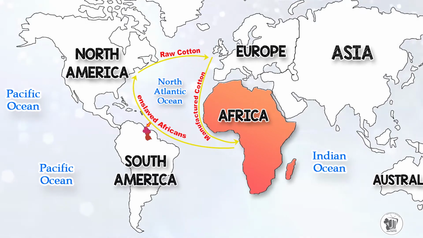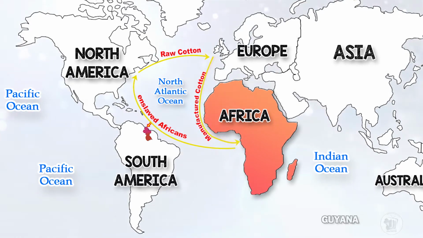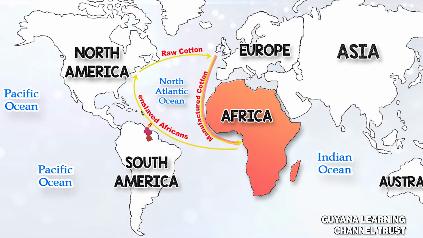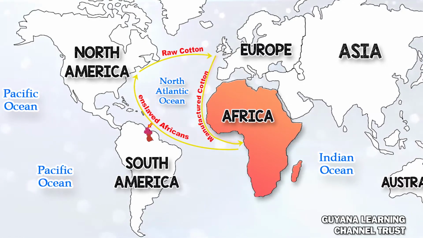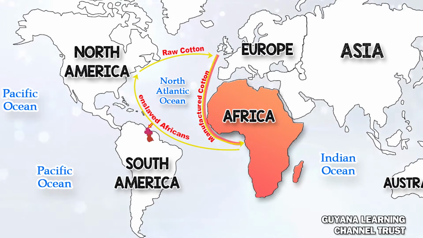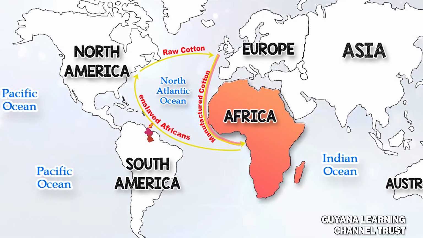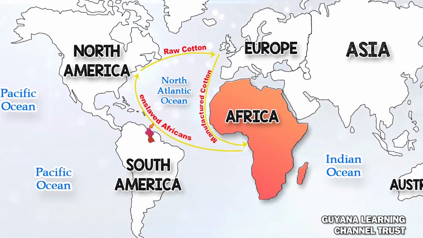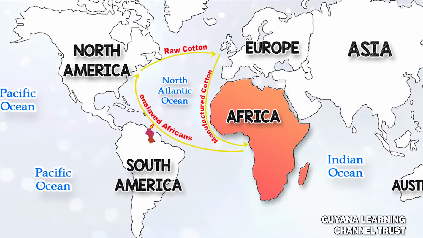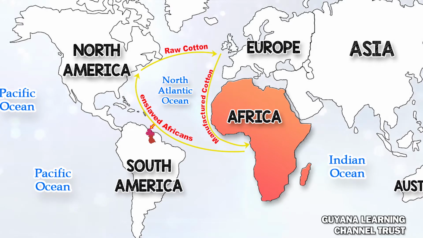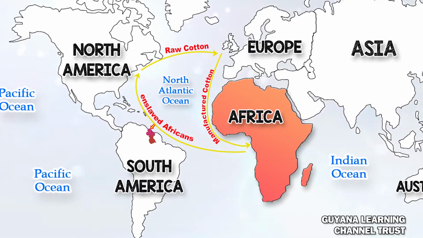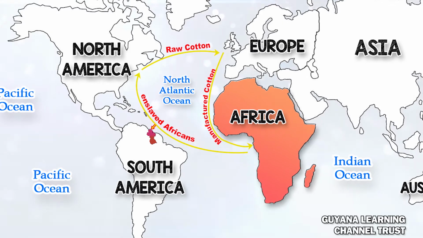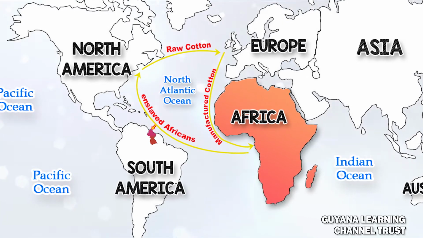So if we look at the first yellow arrow, that's the one that forms a curve, and it states manufactured cotton. So from Europe, manufactured cotton was taken to Africa. And so from Africa, the Europeans traded with the Africans. And so they took Africans from the continent of Africa, where they enslaved them and brought them to South America.